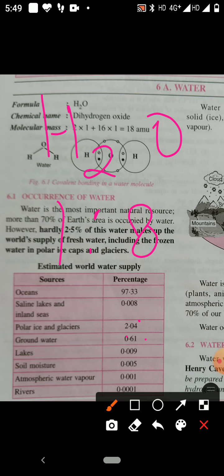Chlorinated water is used in a swimming pool. Pipe-borne water is prepared by filtration and chemical treatment. It is free from bacteria and germs. This water is supplied by the municipal corporation or municipal bodies for domestic use and drinking. Distilled water is the purest form of water. It is prepared by condensing water vapor, and this water is used for medical purposes and in the laboratory.